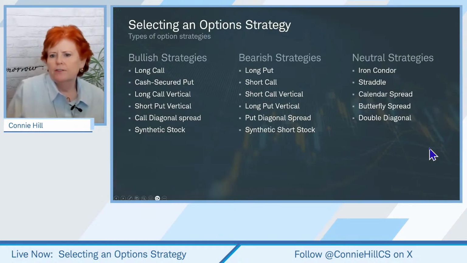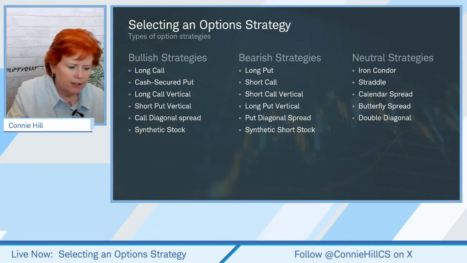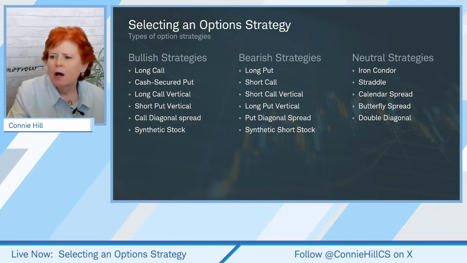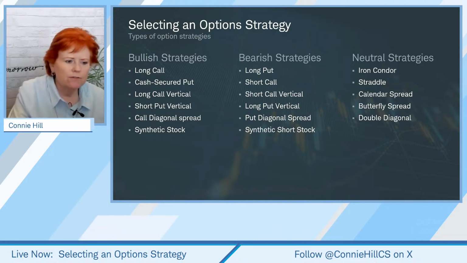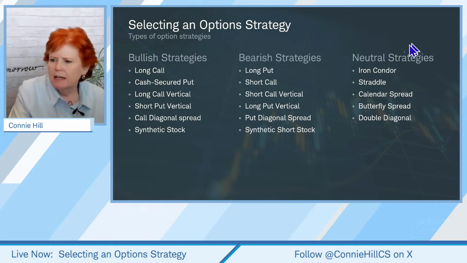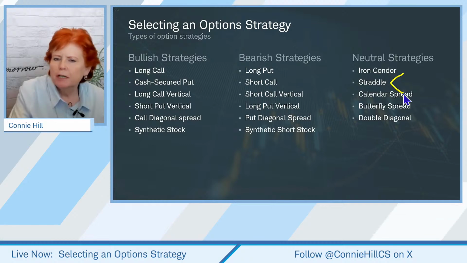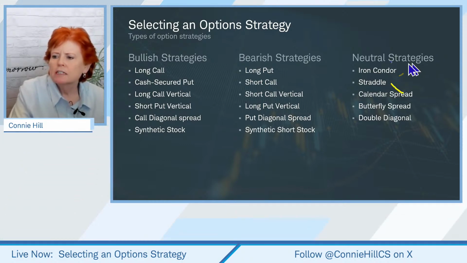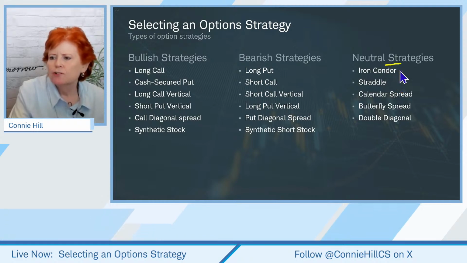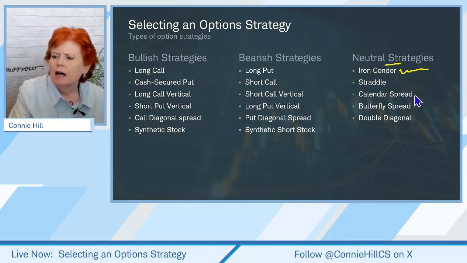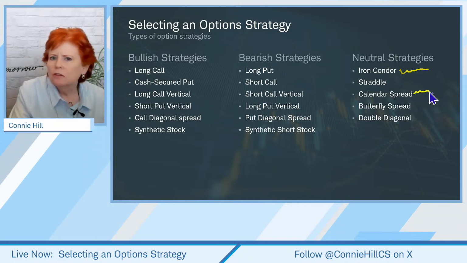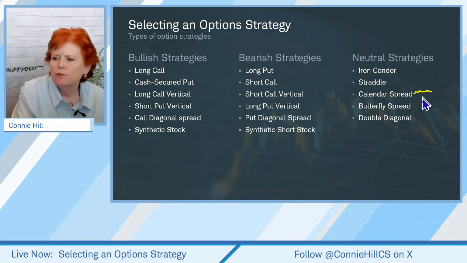As we head back here then to some of our possibilities, what we might consider. Many of you were in the neutral strategies area, right? That's kind of where you were feeling about things. And so that would be maybe an iron condor. A straddle, although with a straddle, you typically need either a big move down or a big move up, versus some of the connotation here for neutral is that it stays range bound. Calendars typically are not looking for real giant moves. We're looking for more contained moves.